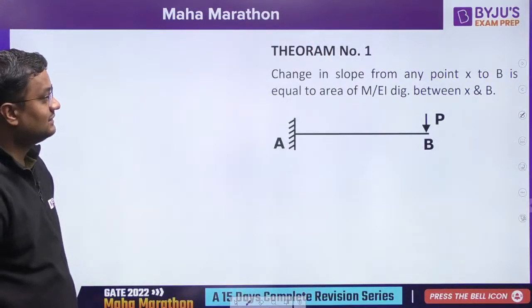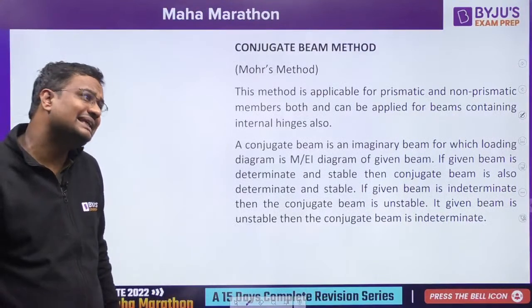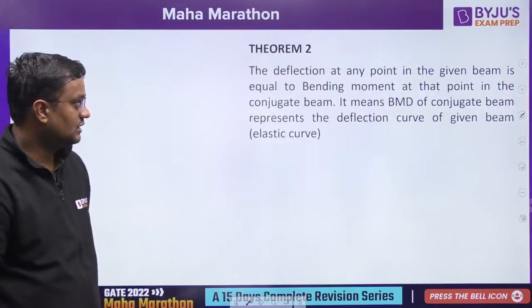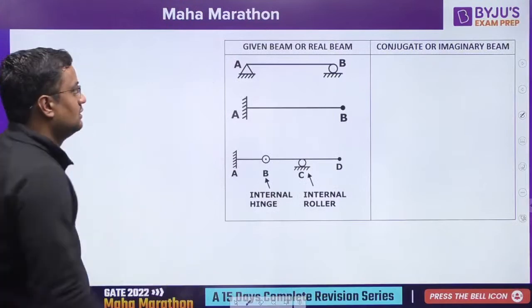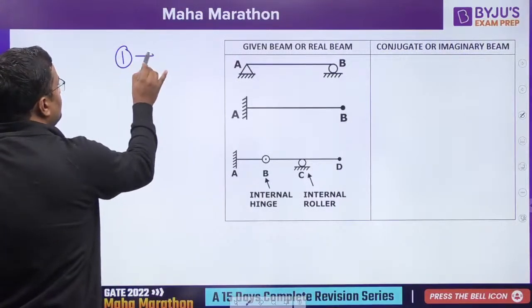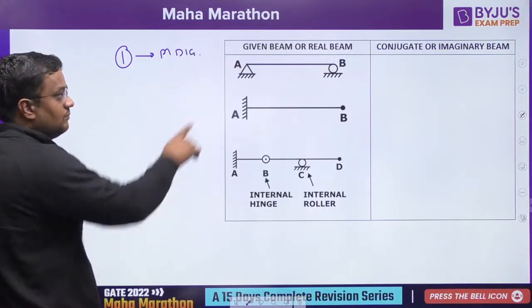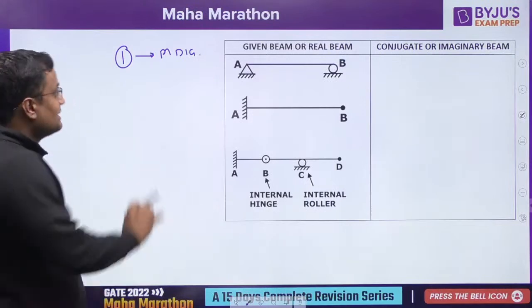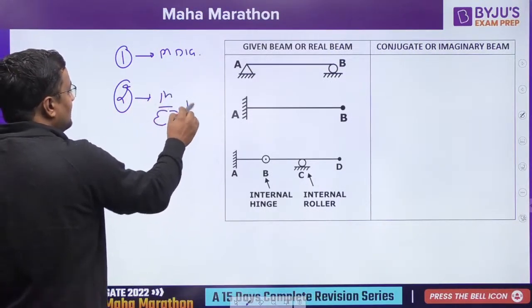Okay. Next, these are theorems 1 and 2 that I have discussed. The conjugate beam method is a little bit easy, but calculation-wise a little bit tougher. It says the given beam is this. The first step is to make the BMD, the M diagram. Yesterday I told you how to make a BMD; you can draw the BMD. Second, make the M by EI diagram, divide by EI.